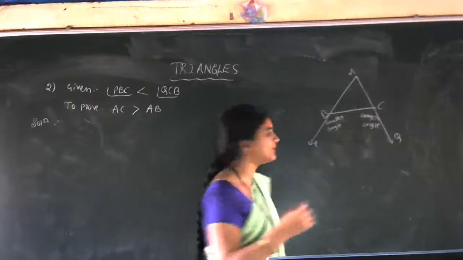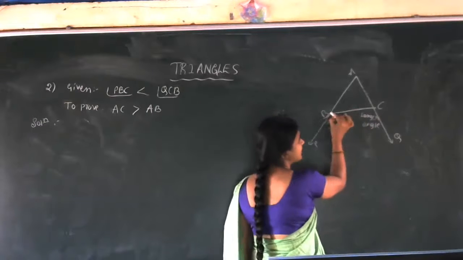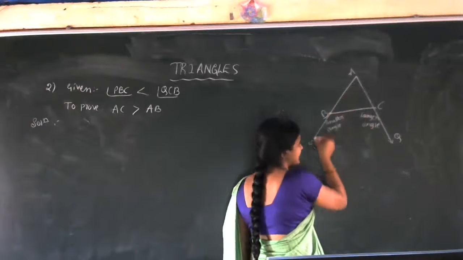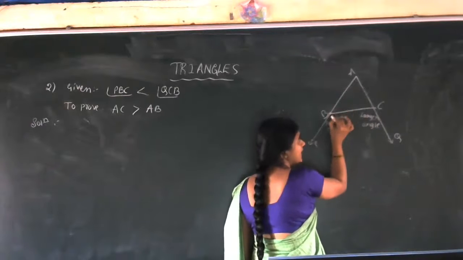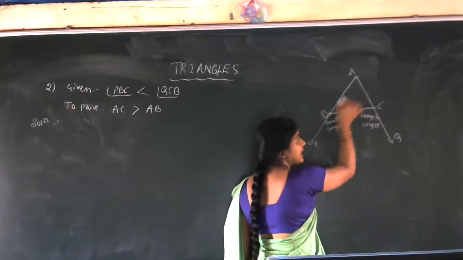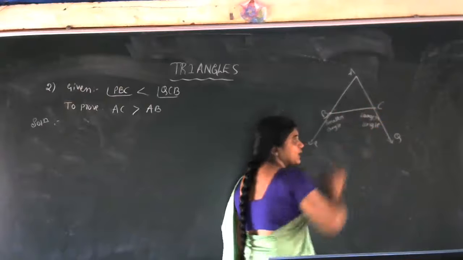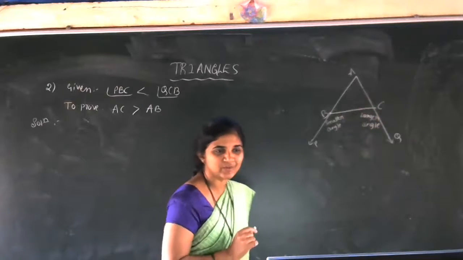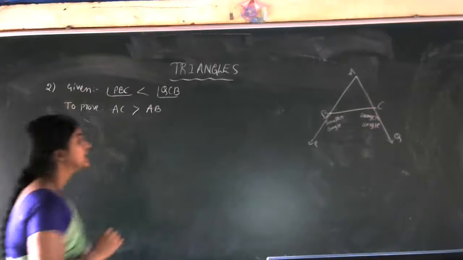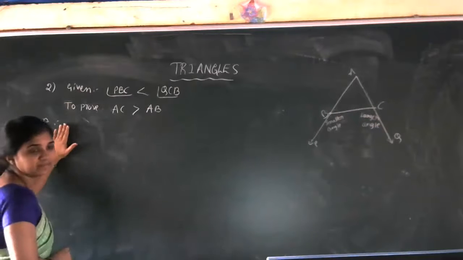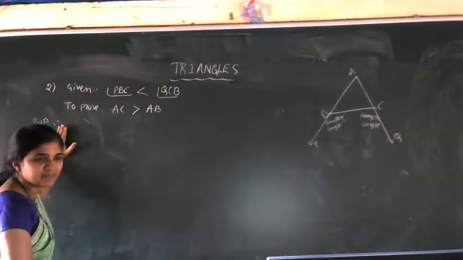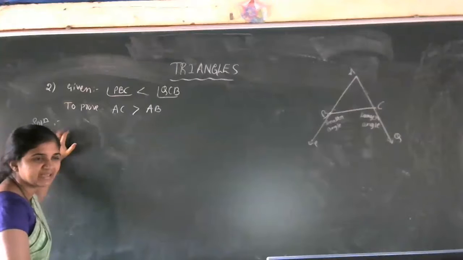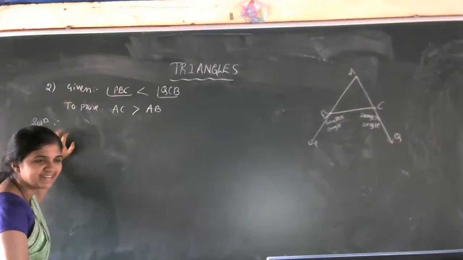Linear pair, very good. Are you observing the linear pair here? When the AB side is extended up to P, we observe a linear pair. Here also we are observing a linear pair. Can we take that linear pair concept? Yes, of course. Now, which is the first step? How can we start the problem?